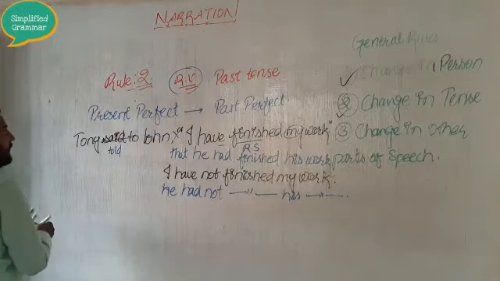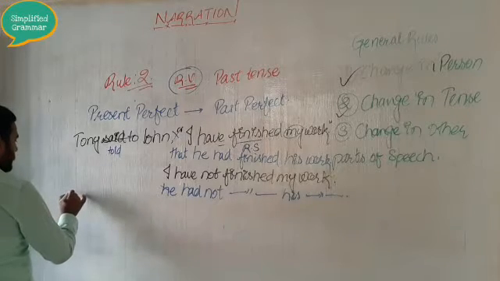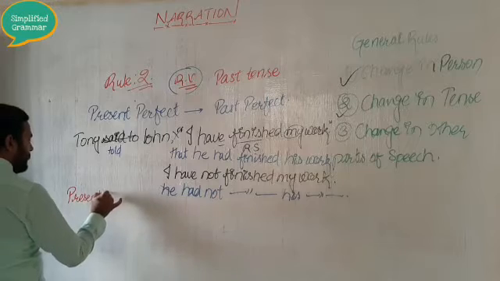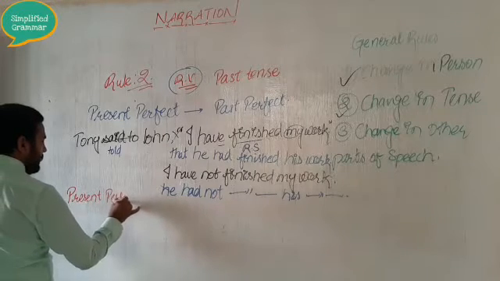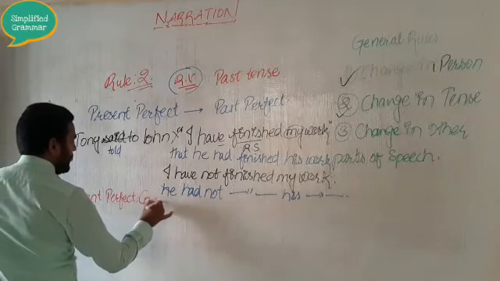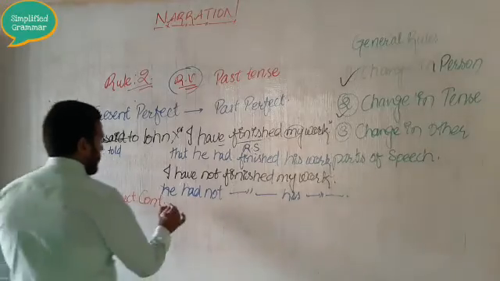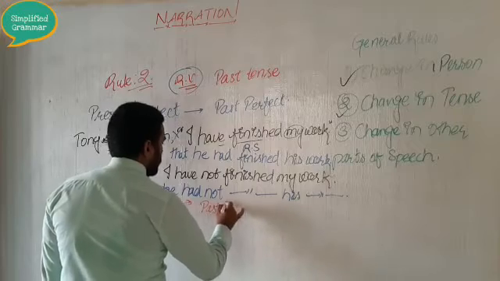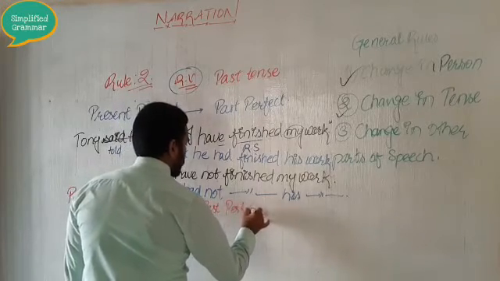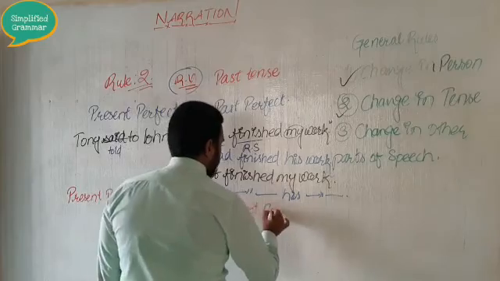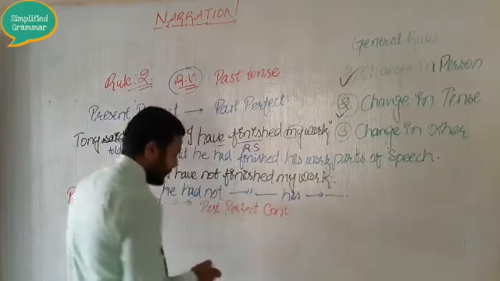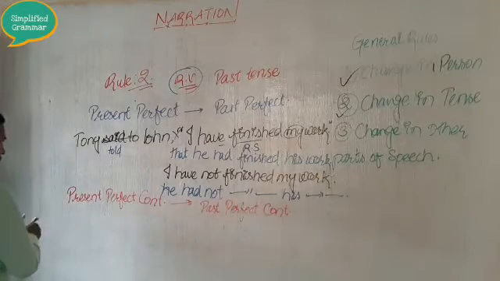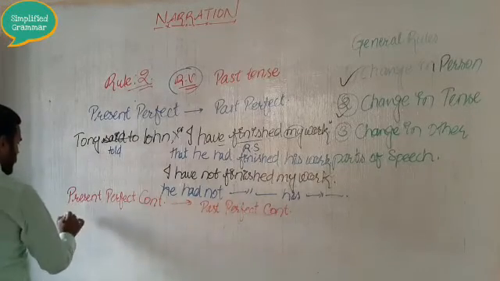Now the next one is, if your reported speech is in the present perfect continuous tense, how will you change it? This will be changed into past perfect continuous tense. How? Let's see. Let us change only this example.